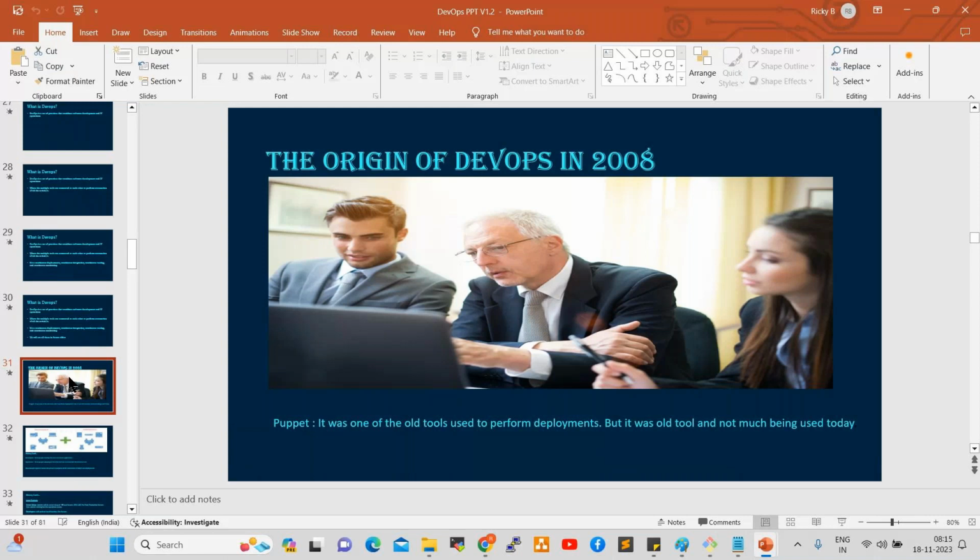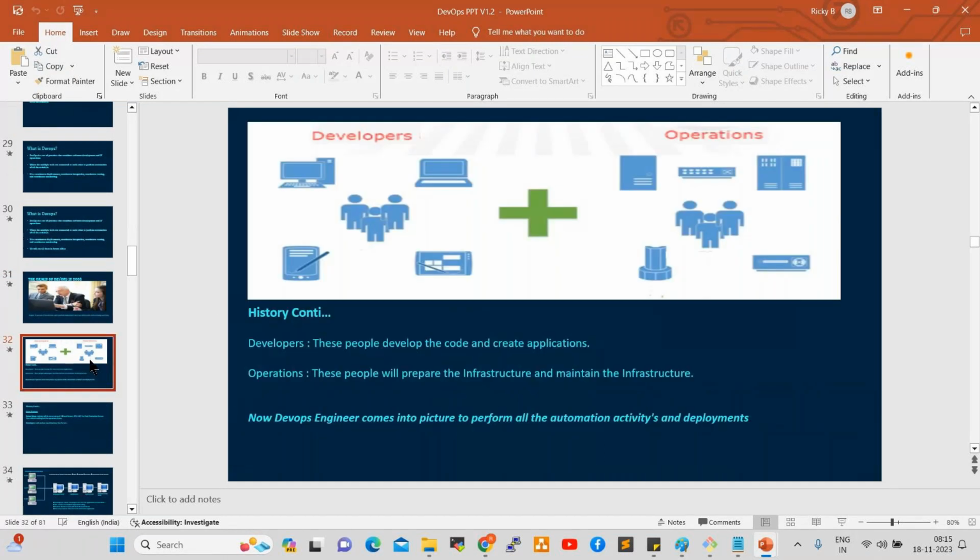The DevOps process started in 2008. It is a combination of developers and the operations team. Developers work on development activities, and the operations team performs the infrastructure creation. As a DevOps engineer, we are in the middle, and we coordinate with developers and the operations team. We don't do any development. A DevOps engineer will not do any development.